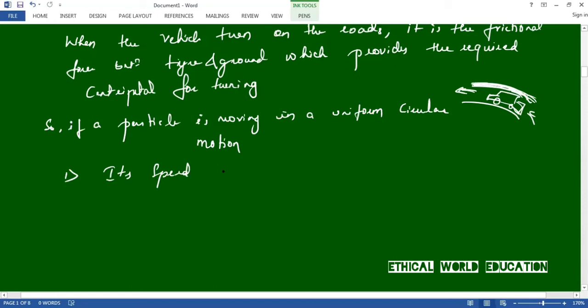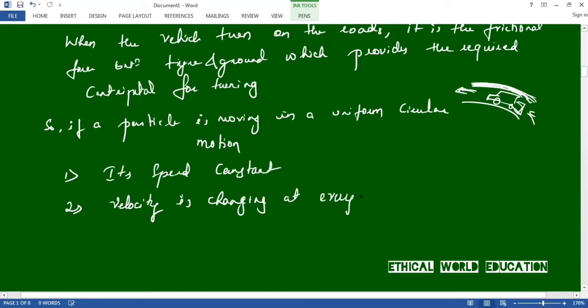The second point is that the velocity is changing at every instant.